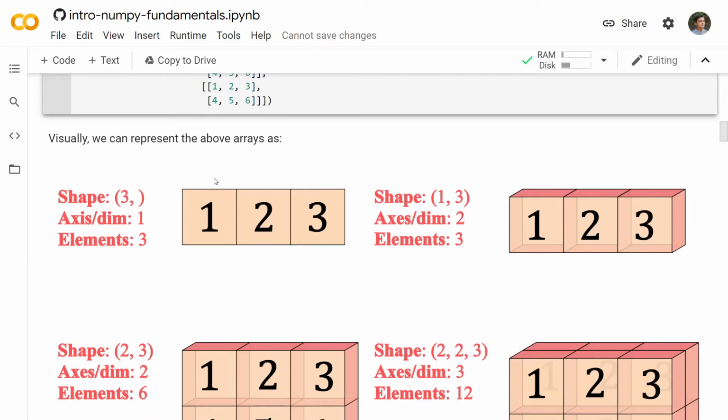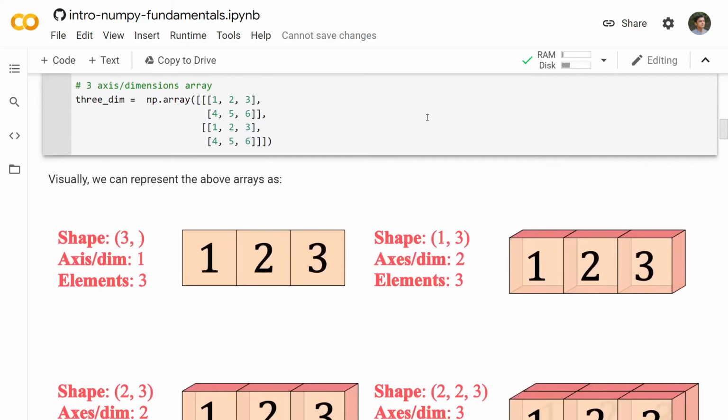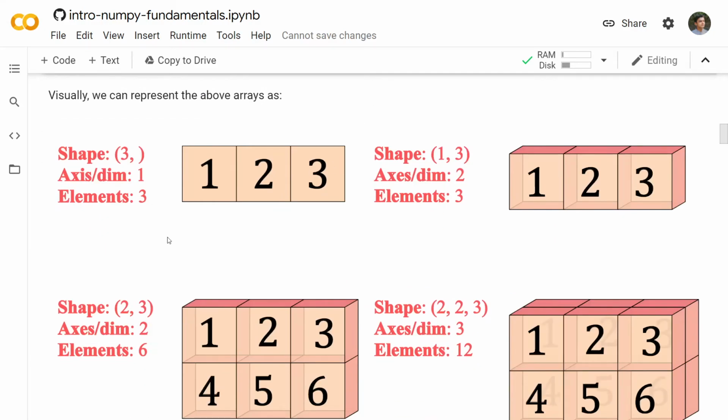So I can show you the visual representation of these above arrays. So this is the one dim, right? The shape is 3 comma. Now, we will consider this later, but the word axis and dimension can be used interchangeably. So later in this tutorial, when I refer to dimension or axis, they are the same thing.